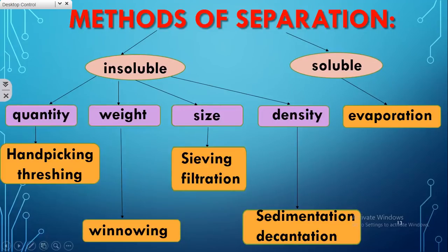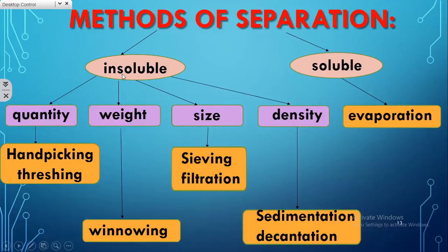Now we see the different types of separation methods. There are various separation methods available based on the different types of mixture. Let us see what they are. There are soluble substances and insoluble substances, based on solubility. In order to separate insoluble components from a mixture, we have different separation techniques. In order to separate soluble components from the mixture, we have a separate method. Let us see one after the other.